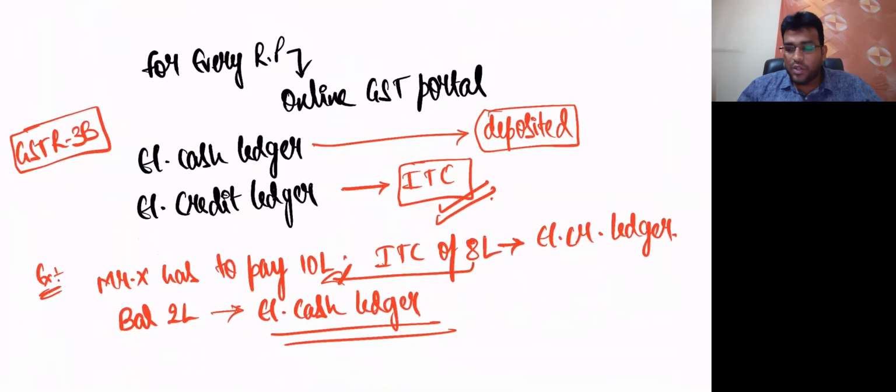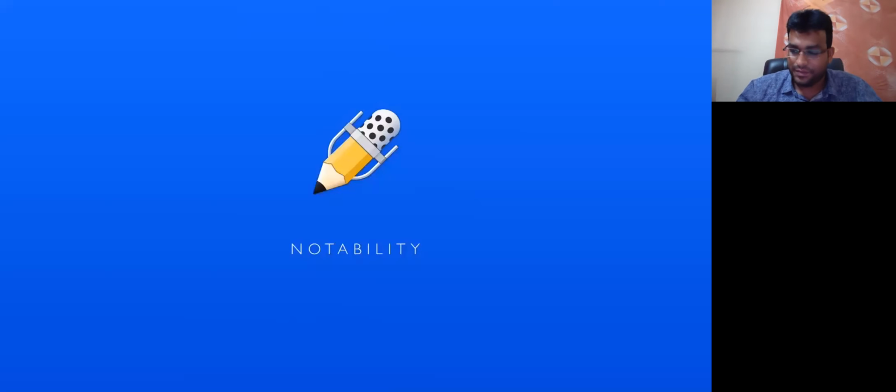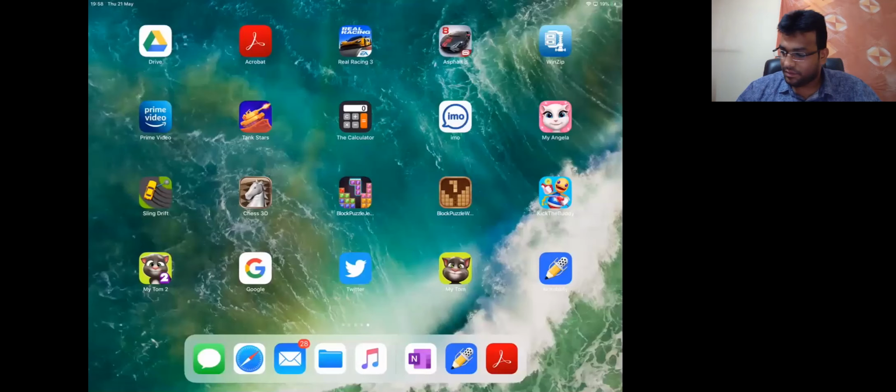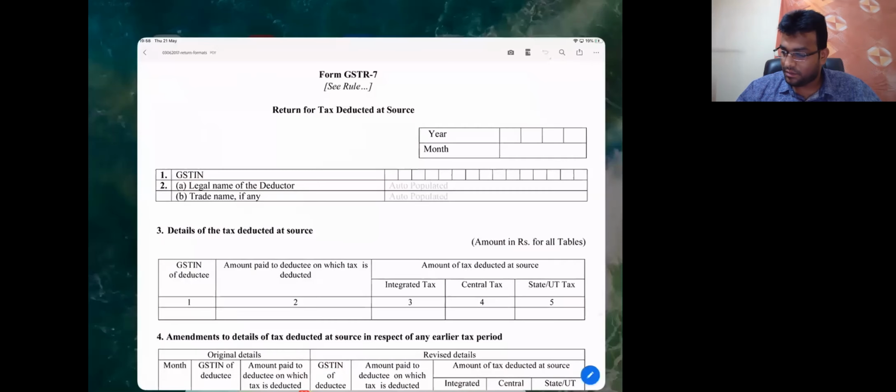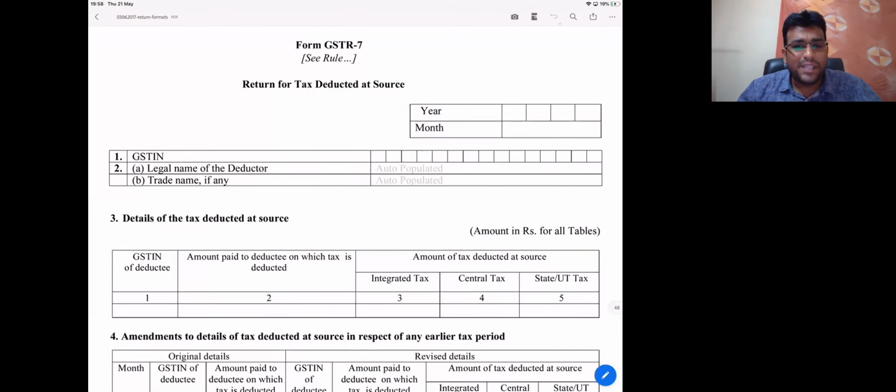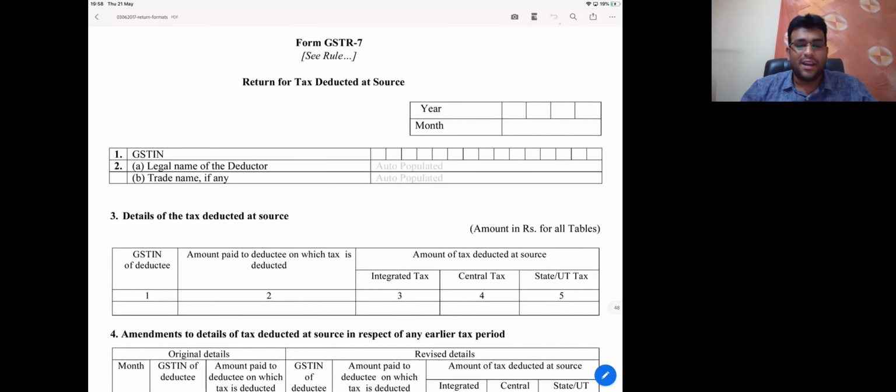Friends, in order to give you clarity, I want to do something actually. What is that? Let me show you. Sir, this form is basically your GSTR 7. I wanted to look at that, my dear friends. Come on, please look at that once. Which form you are looking at?